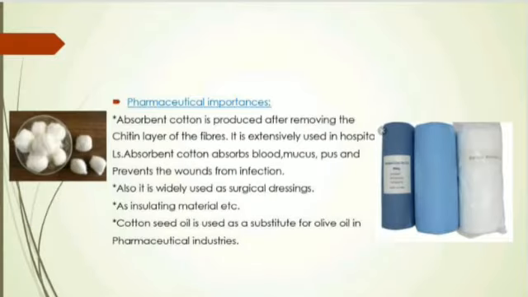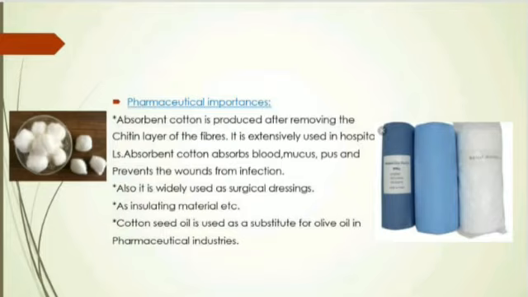Now let's move to the pharmaceutical importances of cotton. Absorbent cotton is produced after removing the chitin layer of the fibers. It is extensively used in hospitals. Absorbent cotton absorbs blood, mucus, pus and prevents the wounds from infection. Also, it is widely used as surgical dressings.